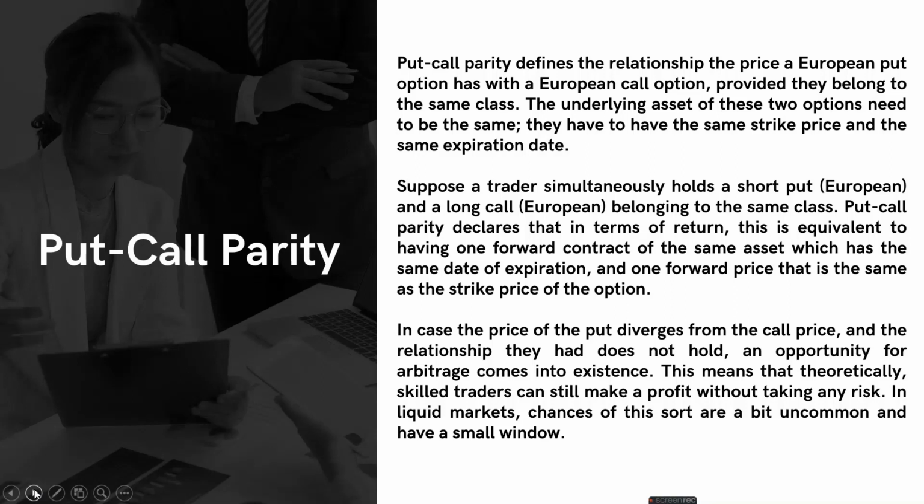As we see further, suppose a trader simultaneously holds a short put and a long call. Put call parity declares that in terms of return, this is equivalent to having one forward contract on the same asset, with the same date of expiration, and a forward price that is the same as the strike price of that option. In case the price of the put diverges from the call price and the relationship does not hold, an opportunity for arbitrage comes into existence. We'll talk about arbitrage in greater detail in the next slide.